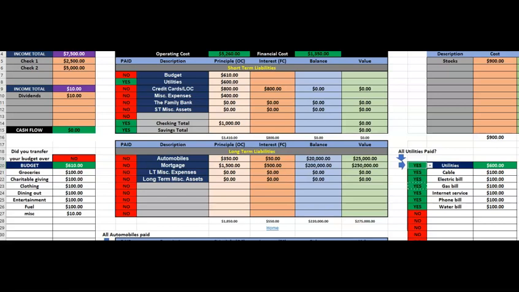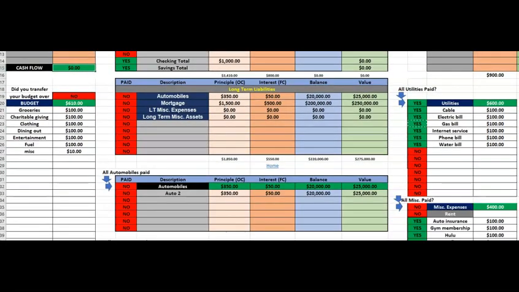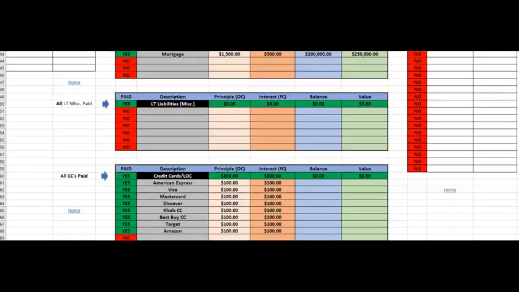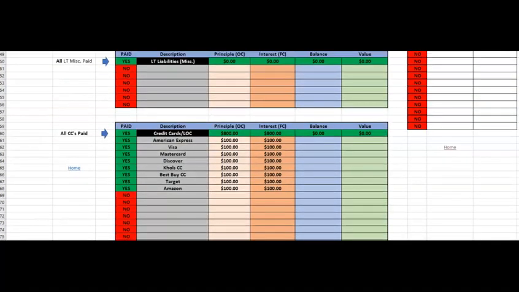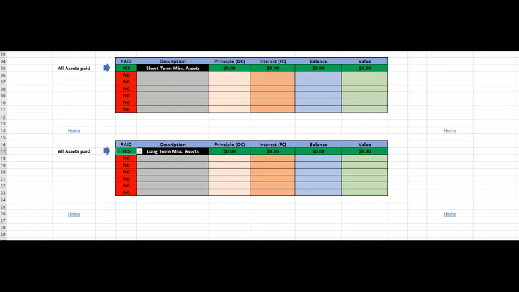That's to know that whatever's here should be green. All of these should be green. It's going to say yes as soon as this is done, but make sure these say yes also. And same here, I went ahead and changed those. Miscellaneous expenses are done. Automobile. So that one day a week you go through, and once it's paid, change this to yes. By the end of the month, usually by the third week, all of these will be yes. We haven't messed with the bank yet or any of the other things.